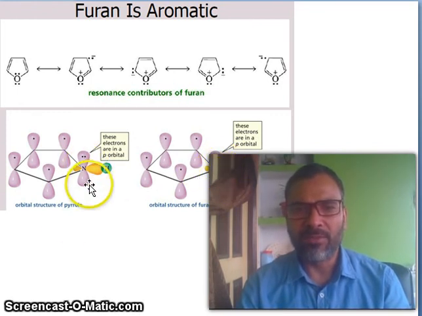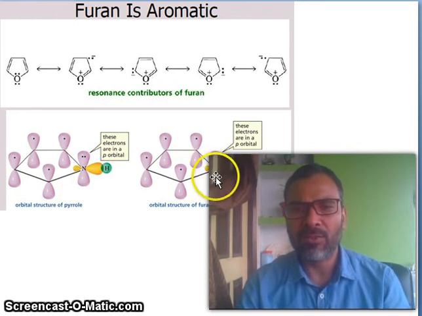So there is a difference between pyrrole and furan. Furan's oxygen has 2 lone pairs of electrons, so both electrons will not take part in the conjugation, only one. You see, and this is the perpendicular. Understand? Focus on this point, a very important point.